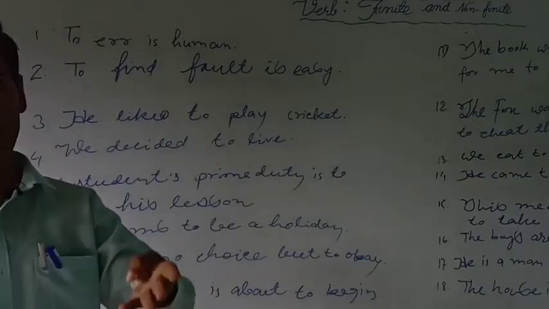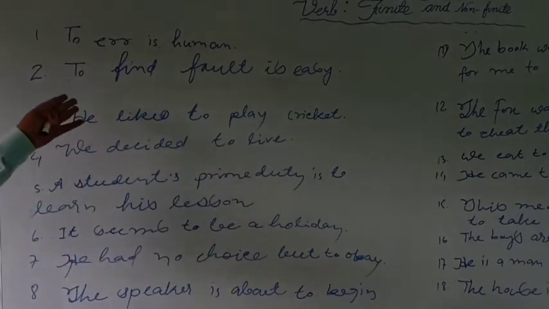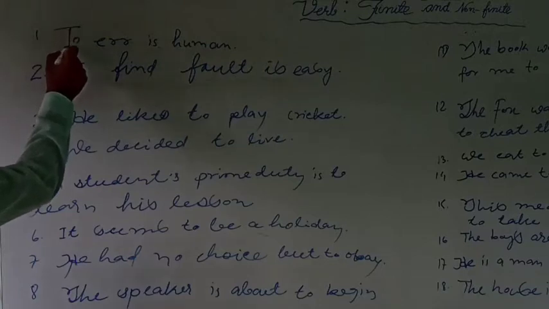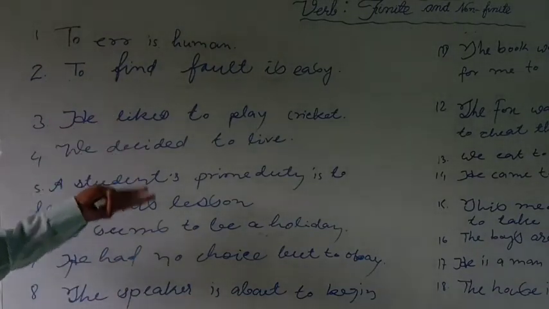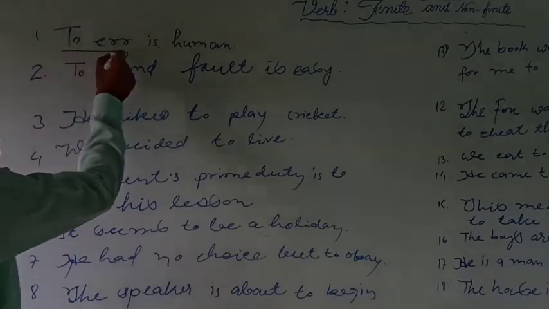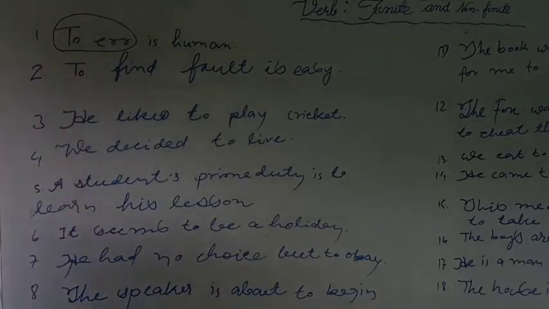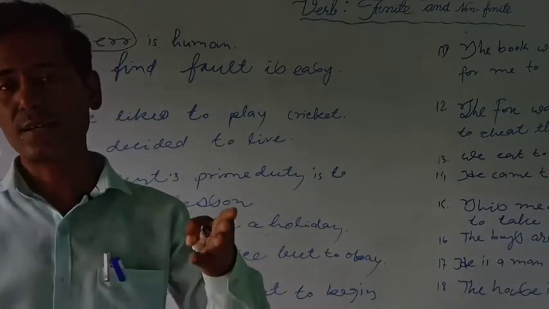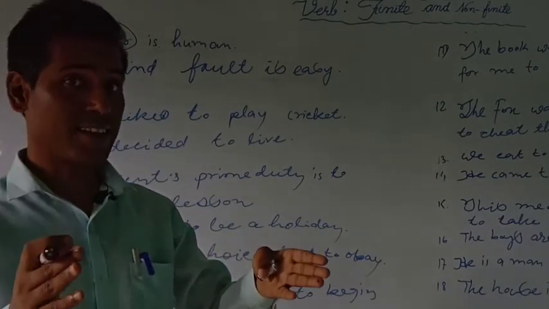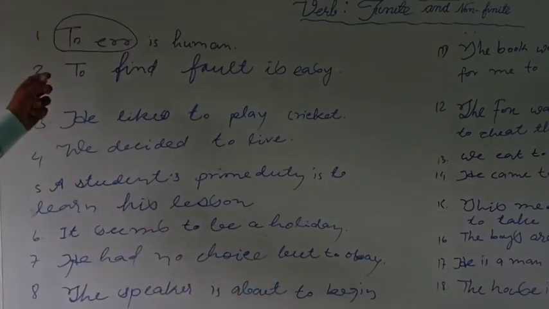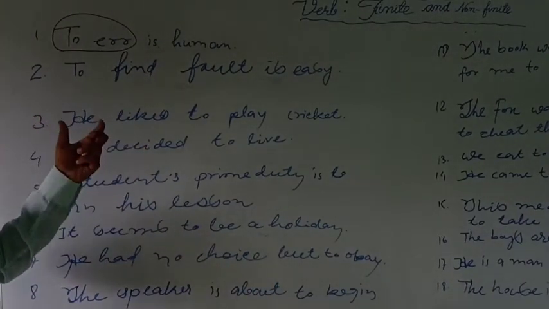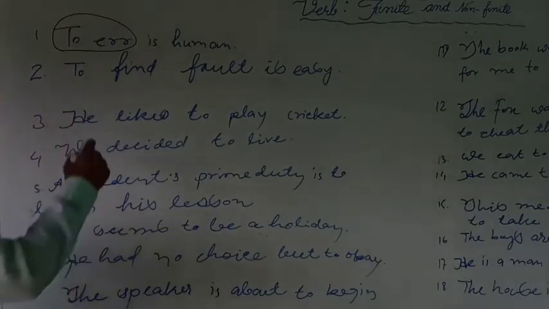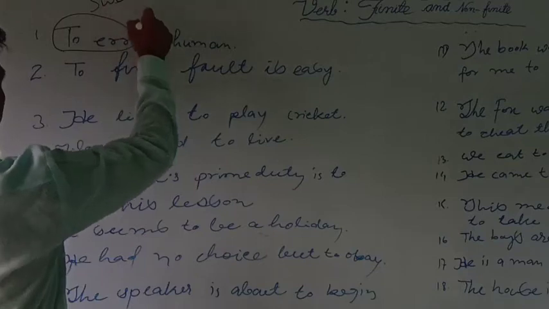Well, children, now look at the sentences given on the board. The first sentence we got: To err is human. In this sentence, this portion "to err" is the subject of the verb is. You know, the person or thing that we speak about in a sentence is called the subject, and in this sentence we are talking about to err. So this "to err" is the subject of the verb is.